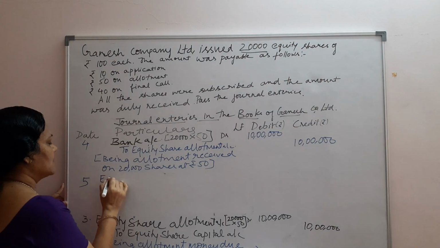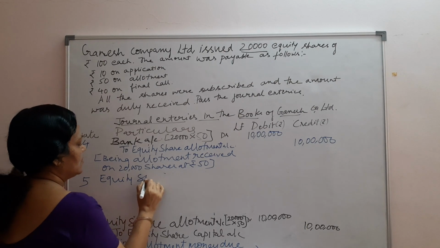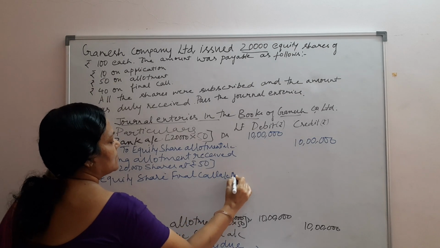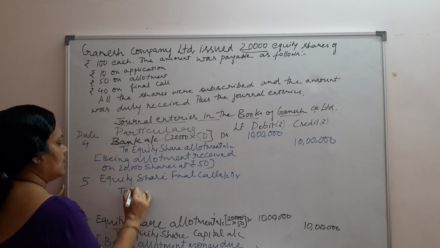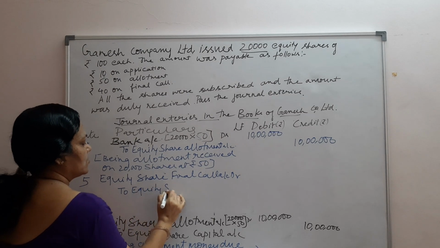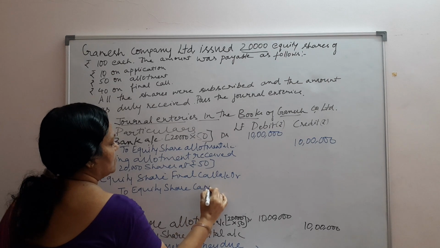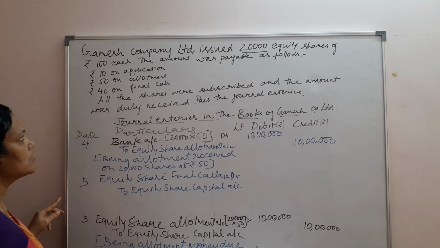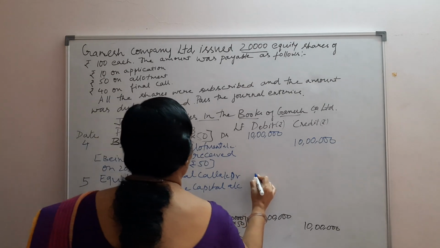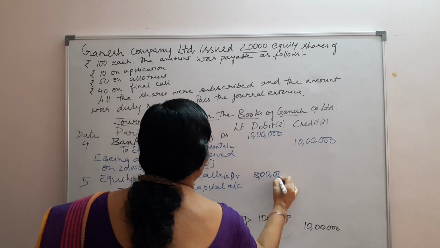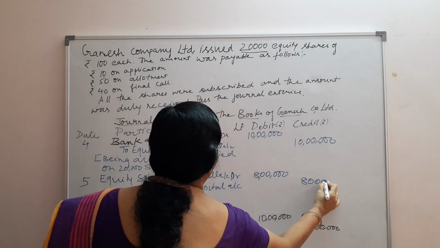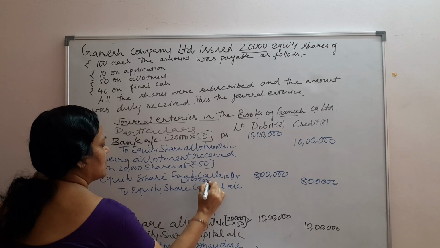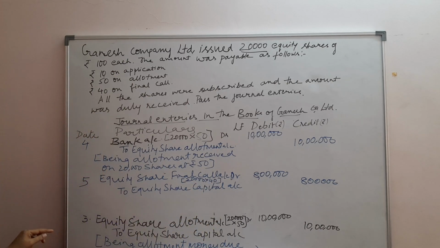So here it is equity share final call account, debit to equity share capital account. So here again the number of shares are 20,000. So you have to write 20,000 into 40, that is 8 lakh rupees. 20,000 into 40, 8 lakh. If you want, you can write a small note here, into 40. Being final call money due.